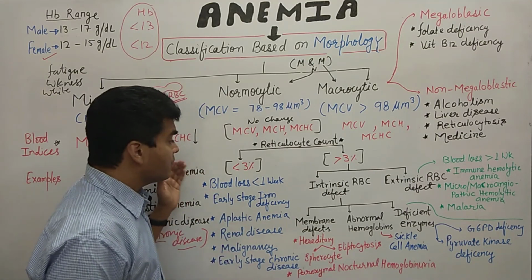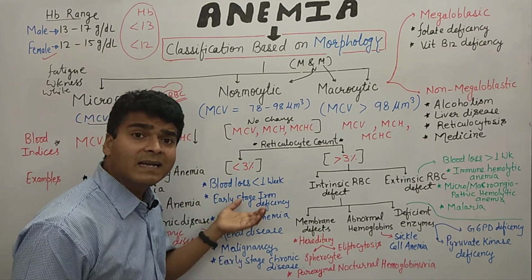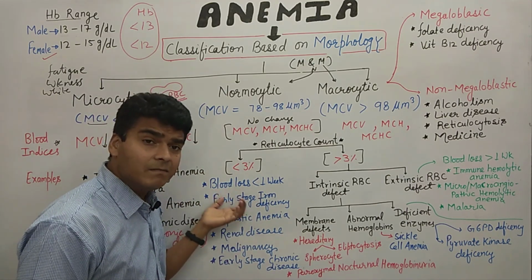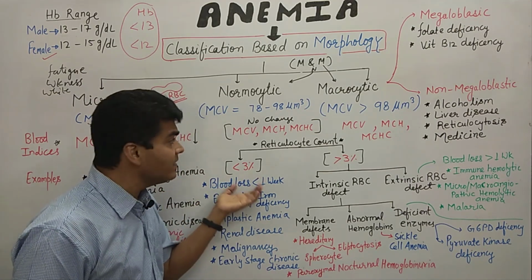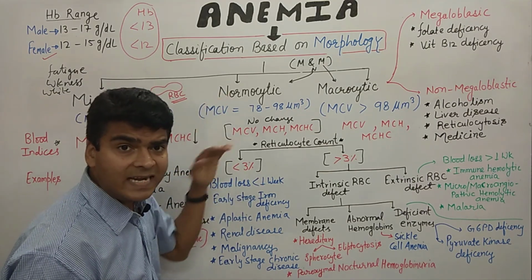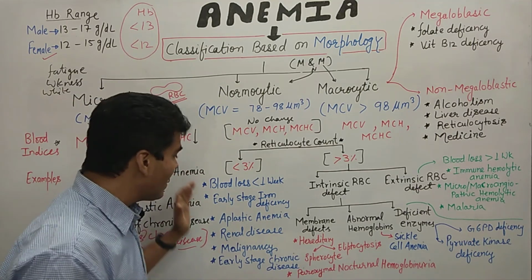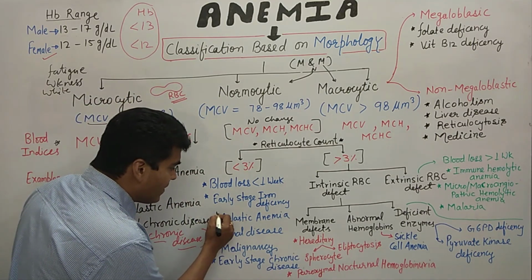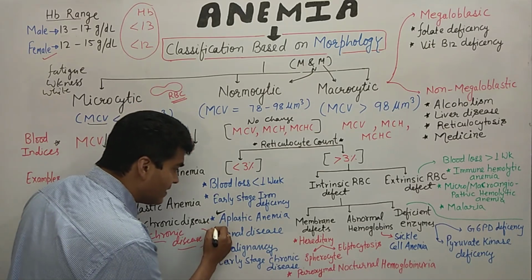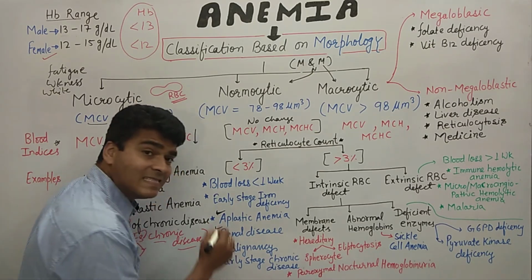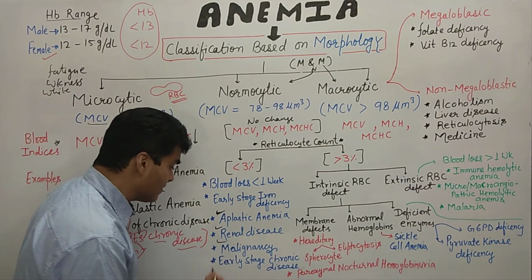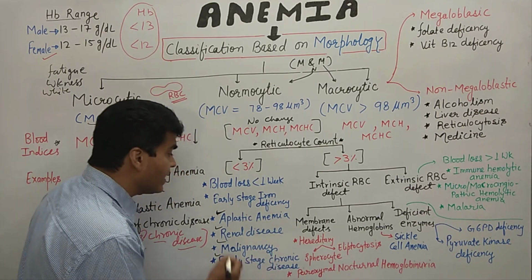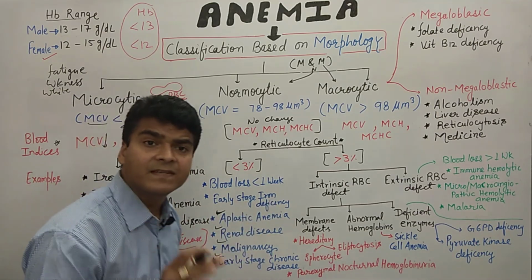Loss of blood for less than 1 week gives a possibility of normocytic anemia. Other examples are aplastic anemia, renal disease, malignancy meaning cancer, early stage chronic disease, and early stage iron deficiency.